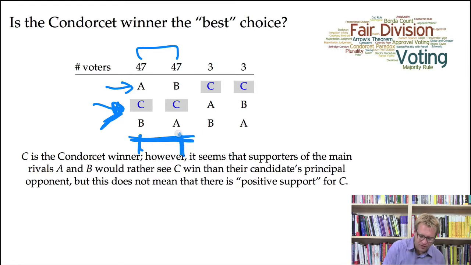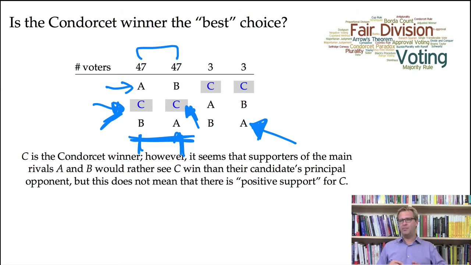Similarly, this group could be saying, rather than giving positive support to candidate C, that they don't want candidate A to be elected. So rather than viewing this election as suggesting that C should be declared the winner because C is the Condorcet winner, we should say what's really going on is that there are 2 main candidates. Everybody supports either A or B, but the voting population is just split between them. And the fact that C is the Condorcet winner is not an indication that C should actually be elected.